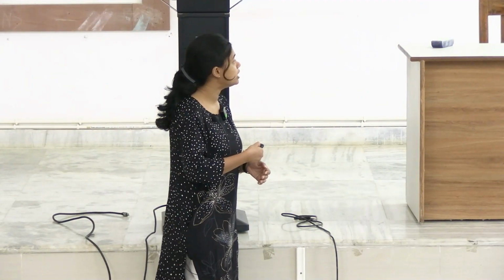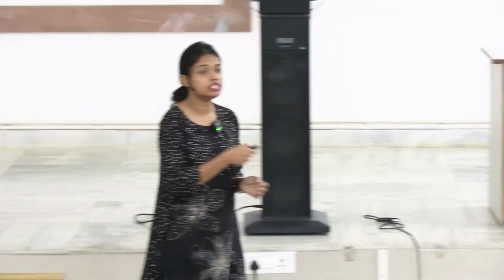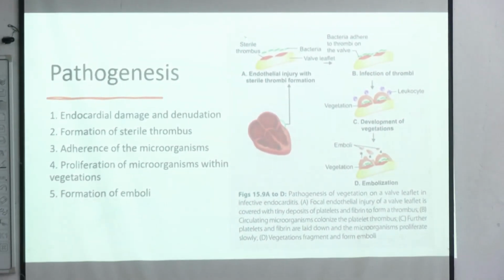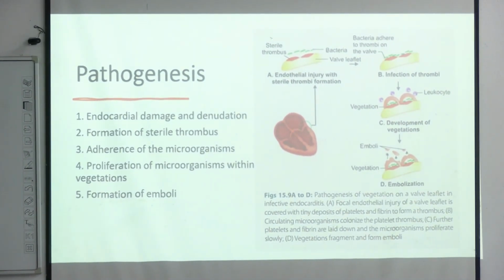This whole thing will be called vegetations. So vegetation includes the infective organisms, that is bacteria, along with the platelet and fibrin thrombi, along with the inflammatory debris. These vegetations will destroy or damage the valve.